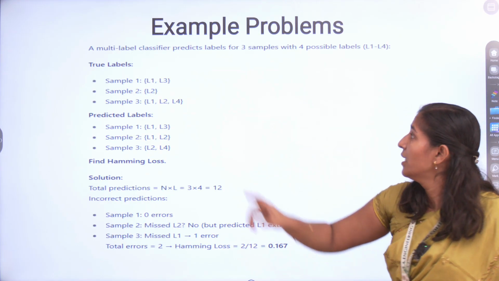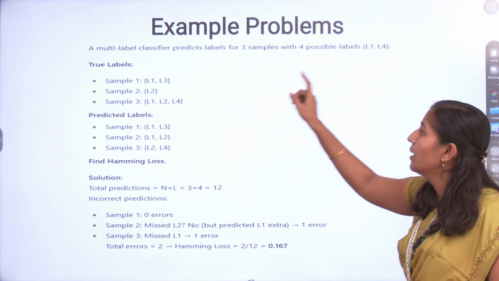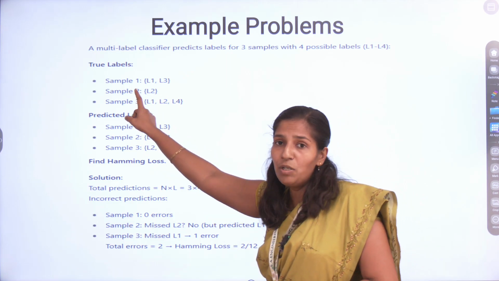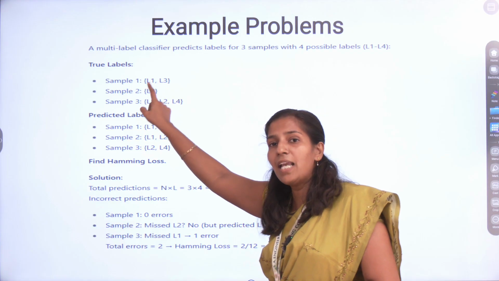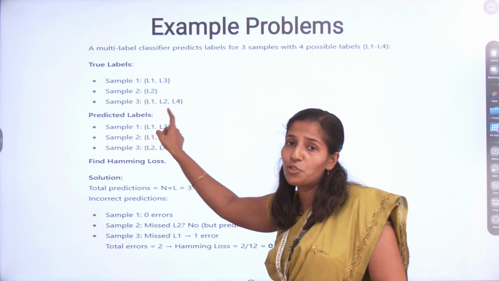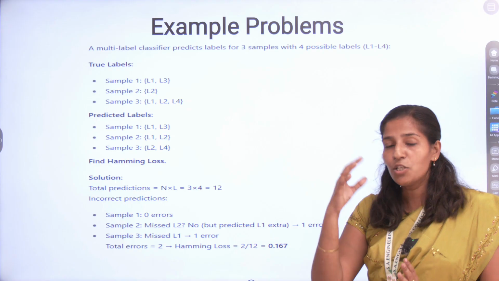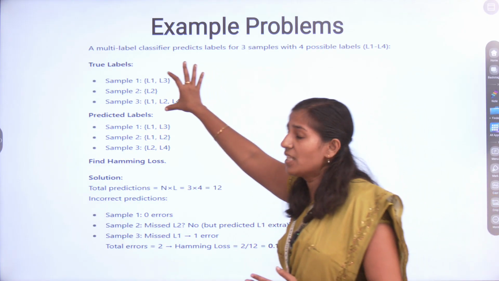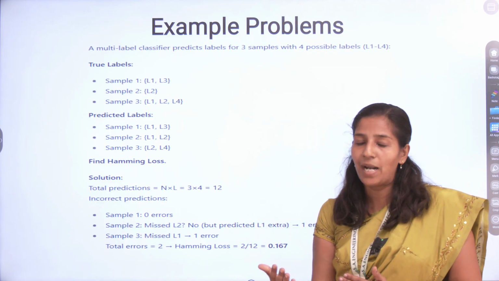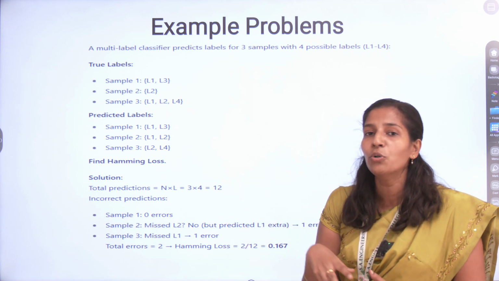It's an example of a multi-label classifier having 3 samples and 4 labels. The true labels are the data set in which sample 1 comes under labels L1 and L3, sample 2 under L2, and sample 3 under L1, L2, L4. Using these true labels, it will train and learn a pattern. Using that pattern it will find the predicted output for the new data set.